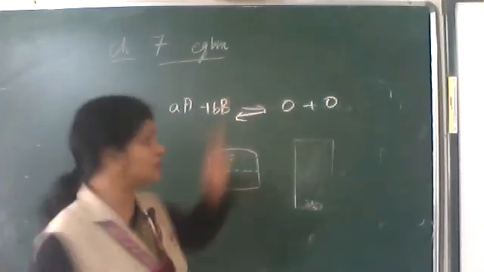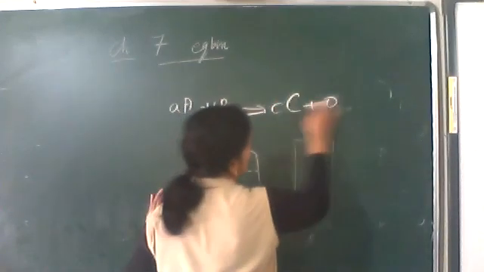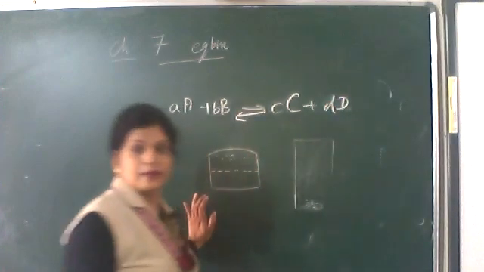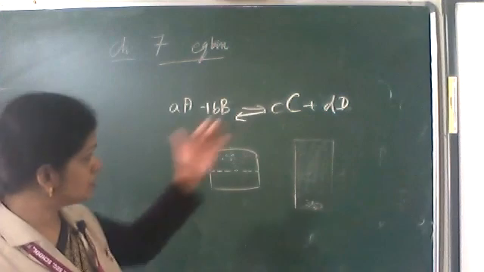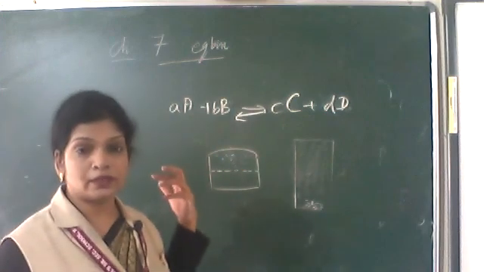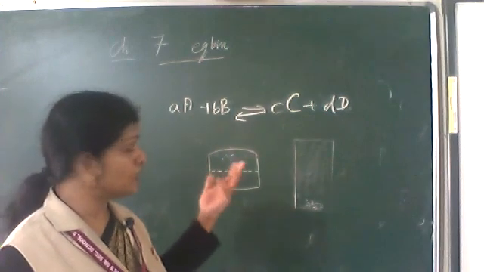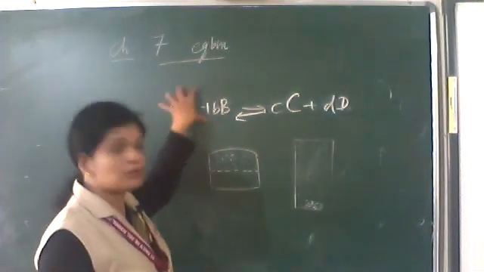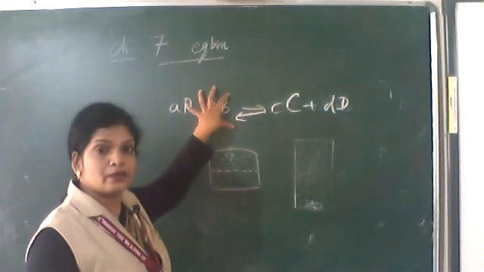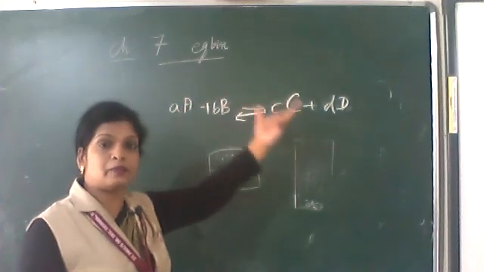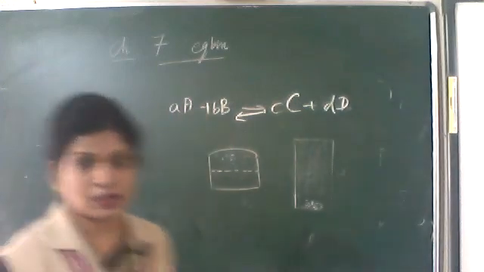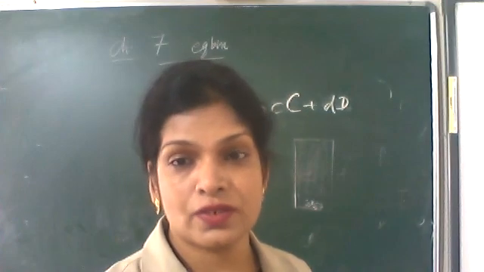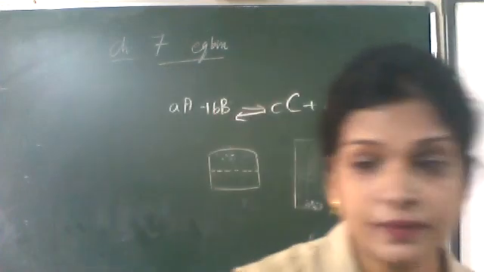When the forward reaction is going on, moles of C and moles of D are produced. As time passes, the backward reaction also starts. In the beginning the backward reaction is very small. As time passes, the amount of reactant molecules gets lesser and lesser. When the rate of the forward reaction becomes equal to the rate of the backward reaction, then we say an equilibrium is reached. We'll see more in the next class.